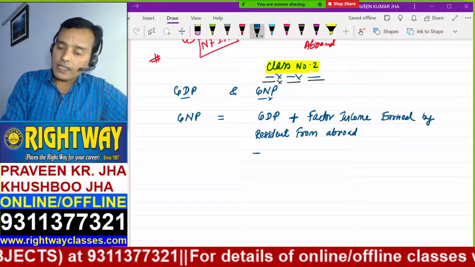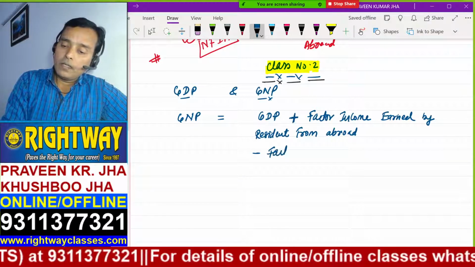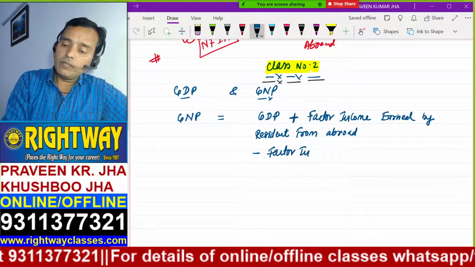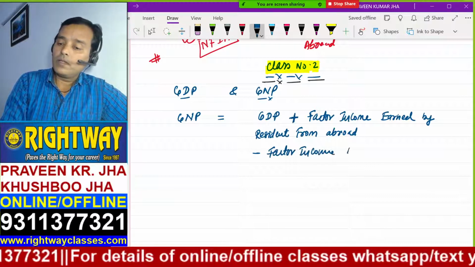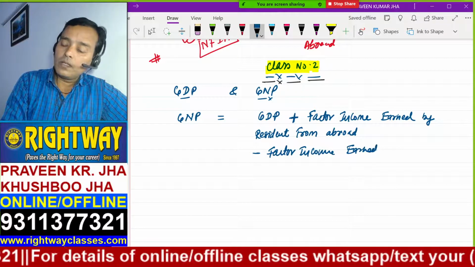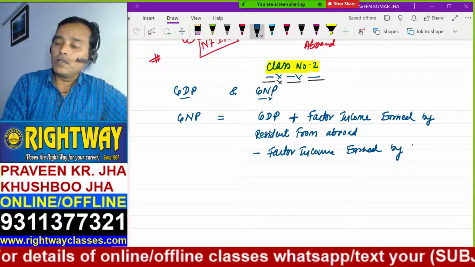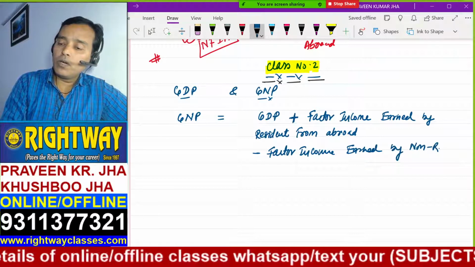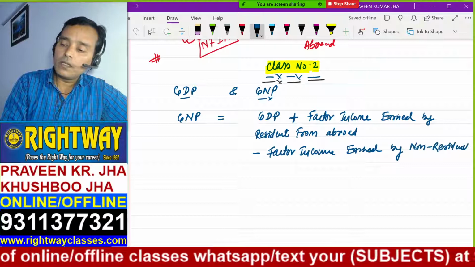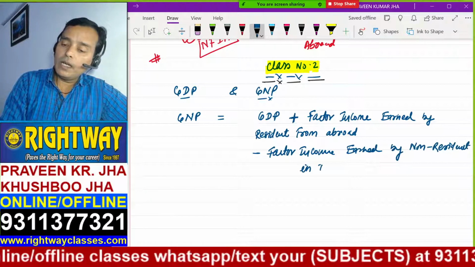And then you will minus factor income earned by non-resident in India.